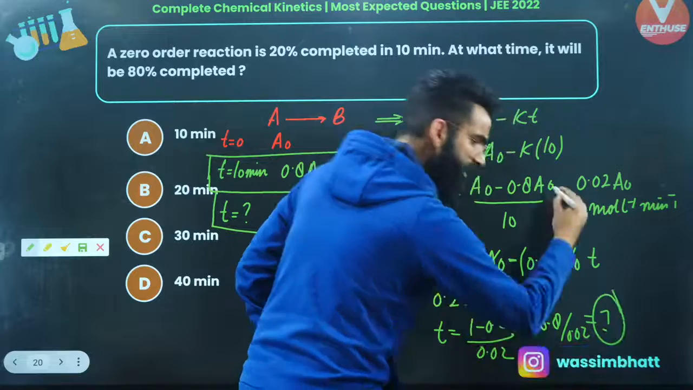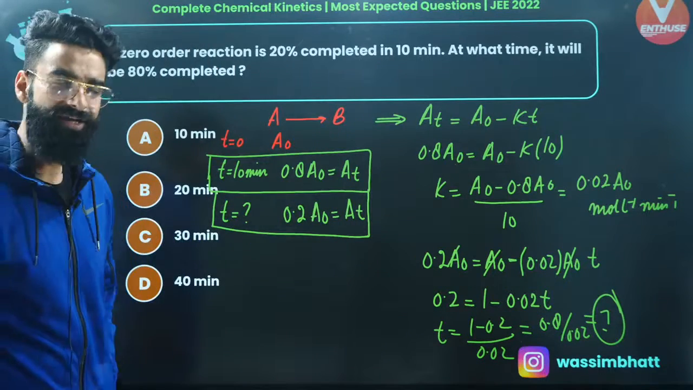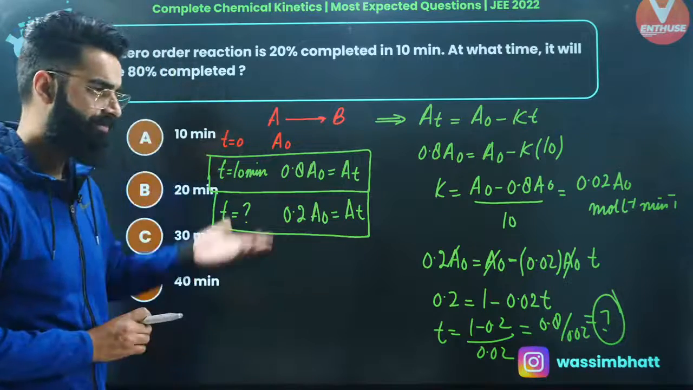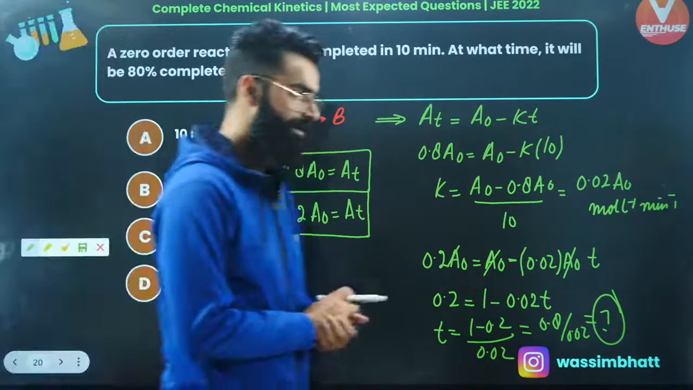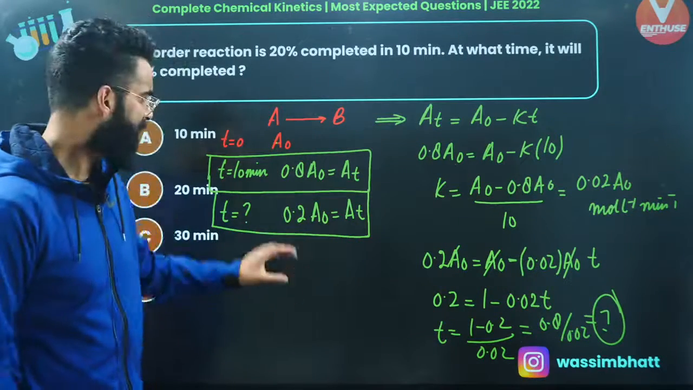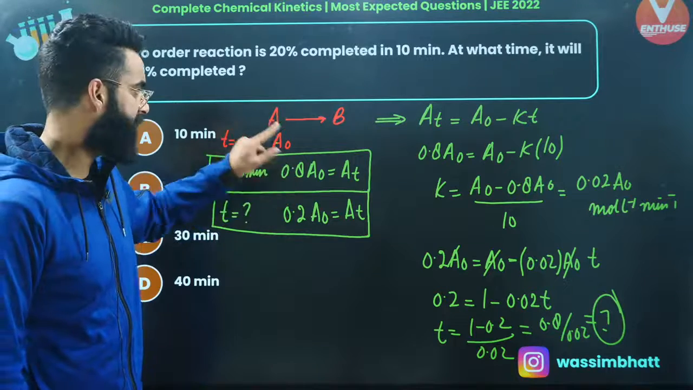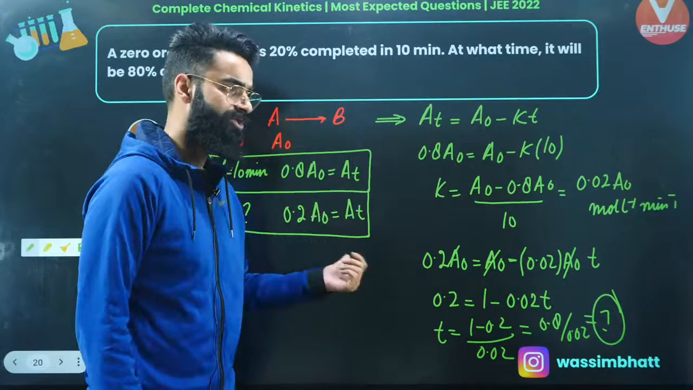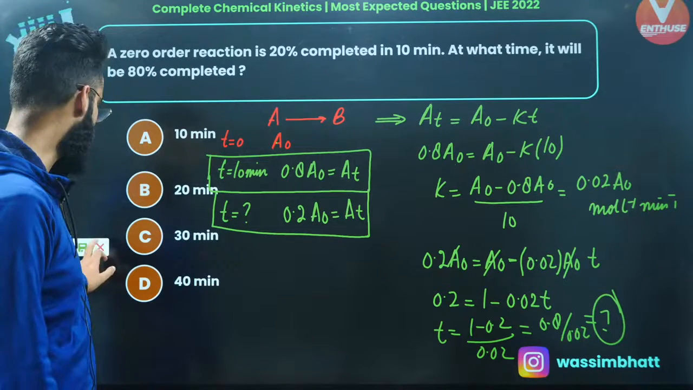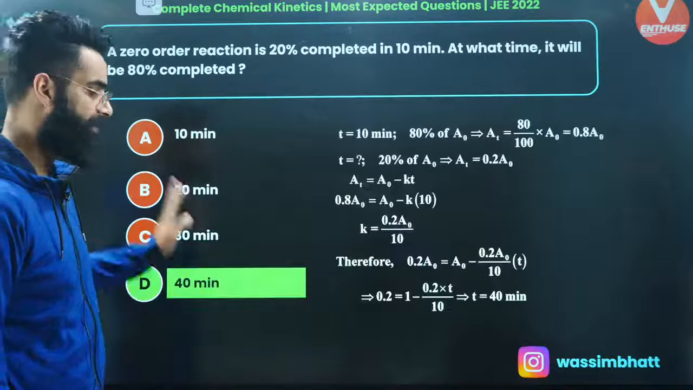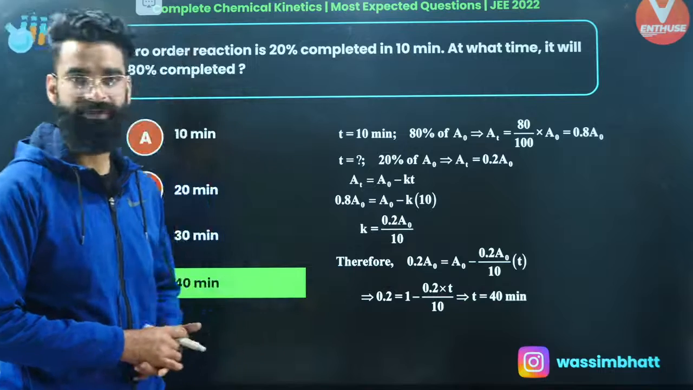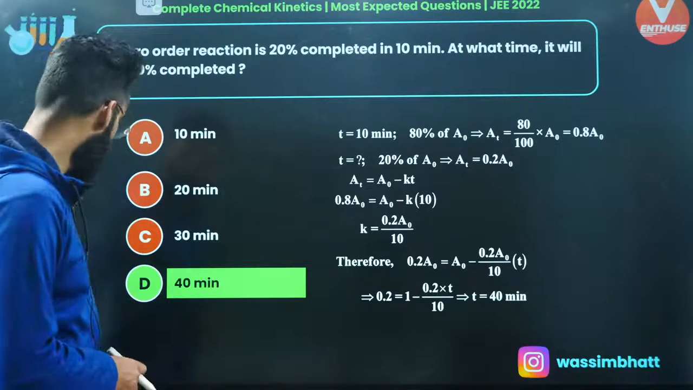Whatever value comes from here is going to be the time taken by the reactant to decrease its concentration from A naught till 0.2 A naught. That's something which I was supposed to calculate. Let me know in the chat if it is clear to everyone so that I can move on to the next one. It was a very simple question. I made two conditions: from the first condition, I got the rate constant, and from the second condition, I got the value of T. So the final answer will be 40 minutes. This is the time taken to complete 80% of the reaction. That's it. Moving on to one more question.